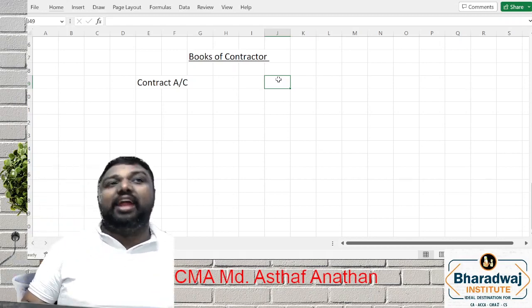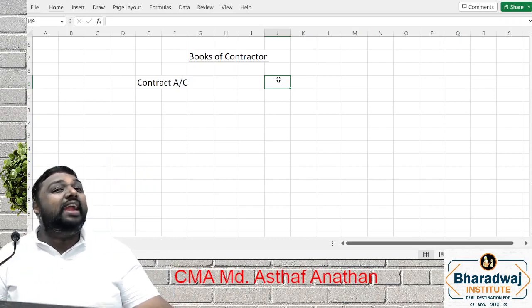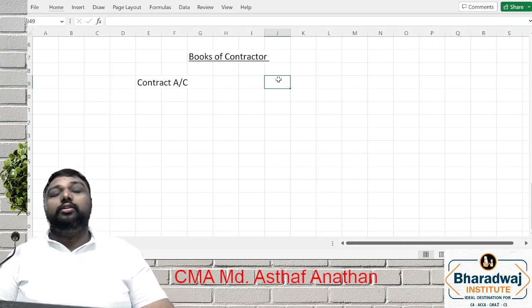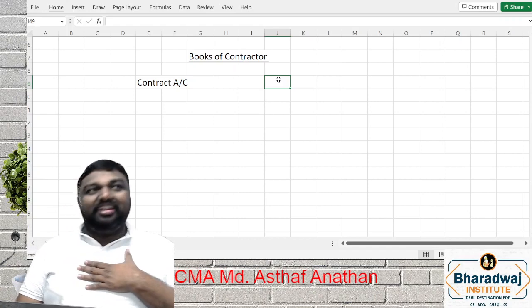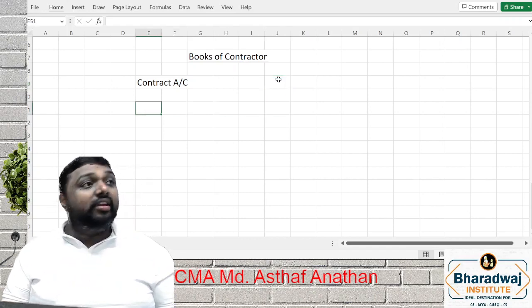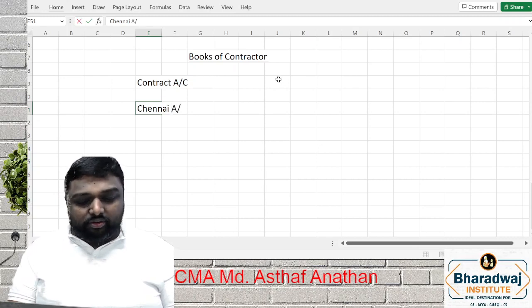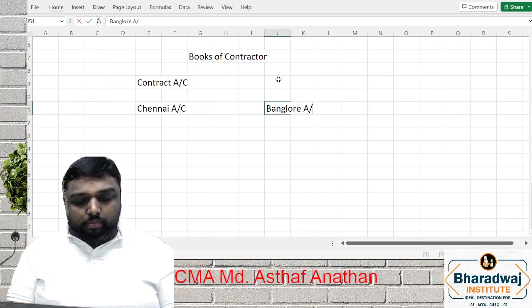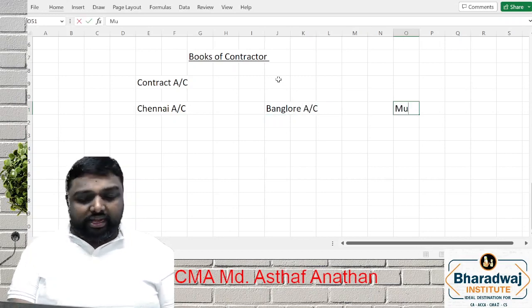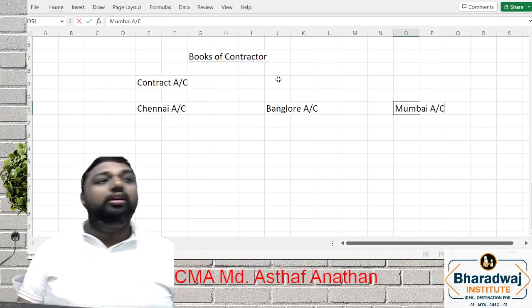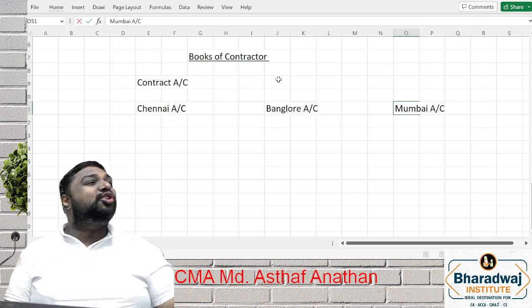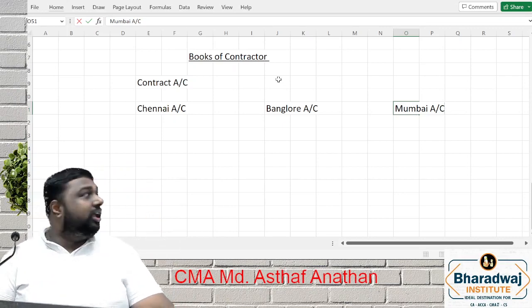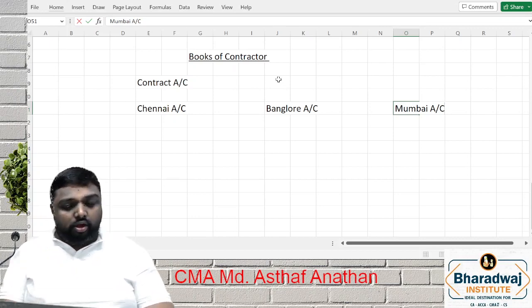For each contract, we will have a separate contract account. That means if I am a contractor with a site in Chennai, there will be an account called Chennai account. If I have a site in Bangalore, there is a Bangalore account. If I have a site in Mumbai, there is a Mumbai account. For each contract, there will be a separate contract account.